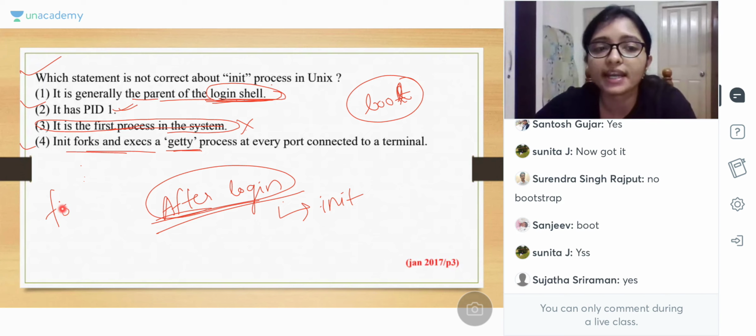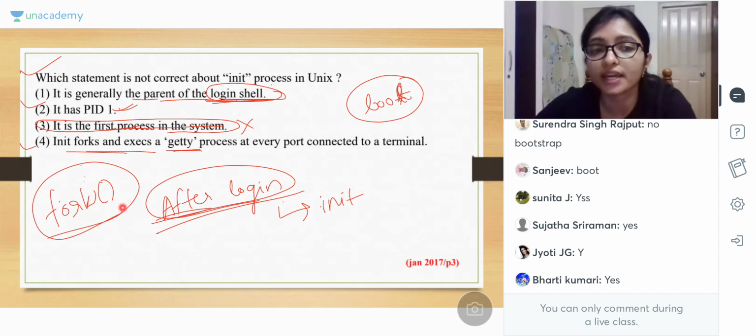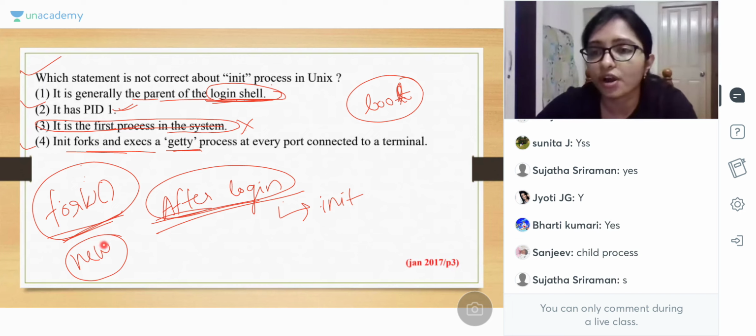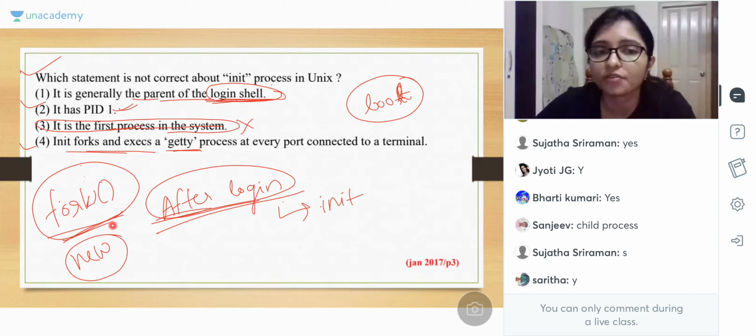Fork, using the fork. When any process calls the fork, we are creating a new process. We know that fork command we have discussed in the operating system, right? For creating a new process, child process, right? Fork will create a new process under the process. So using the fork, execute the GT process for every port connected to a terminal. It is also correct. Only wrong is this. This is the wrong one. Clear?